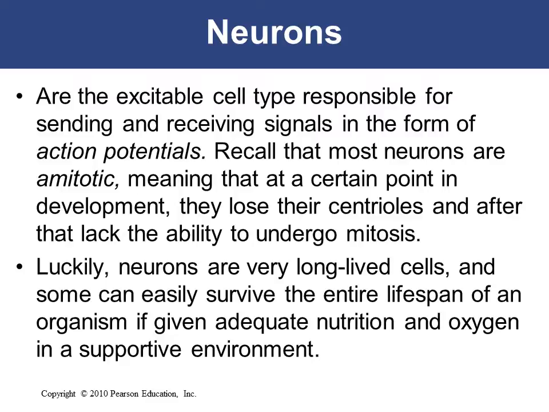You must know that the majority of neurons are amitotic, which means that at a certain point in their development they lose their centrioles, so they lack the ability to undergo mitosis. Luckily, neurons are very long-lived cells, and some can easily survive the entire lifespan of an organism if they have access to adequate nutrition and oxygen in a supportive environment.